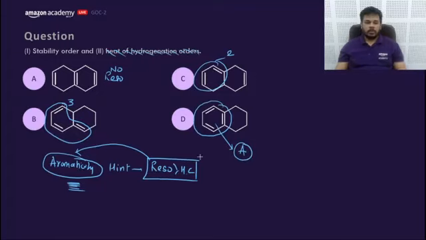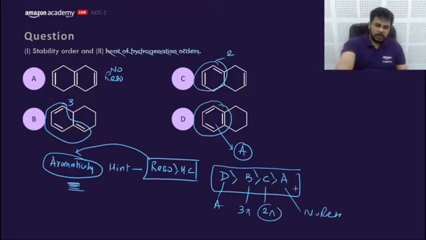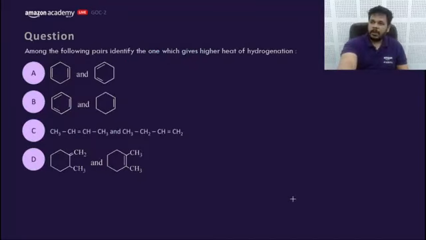So D would have the highest stability, then B, then C, and lastly A. So this would be the order of stability. This is aromatic. This has 3 pi bonds in conjugation. This has 2 pi bonds in conjugation. There is no resonance here. So this is the answer. Getting my point? Yes, sir. Correct. DBCA.